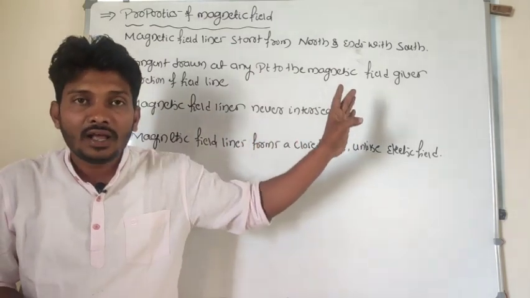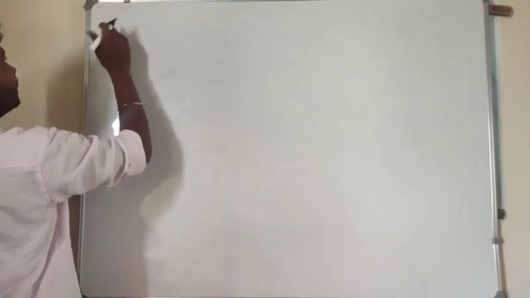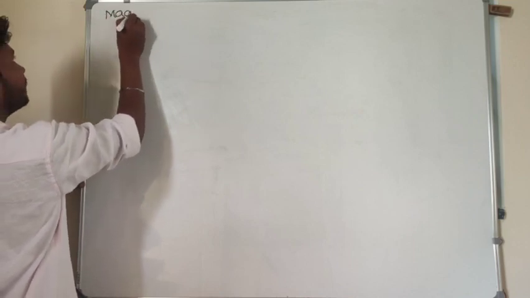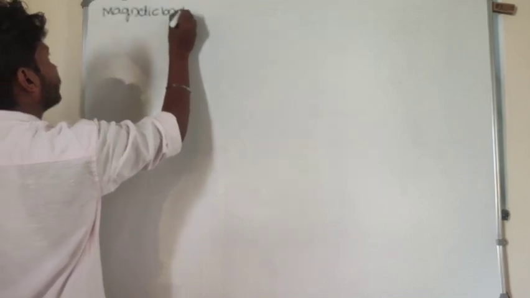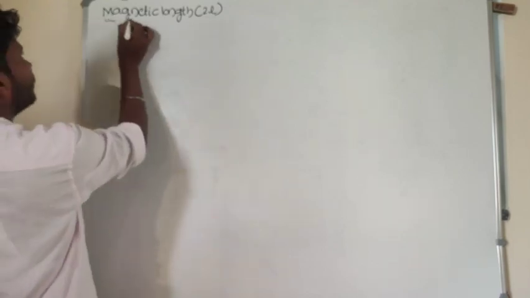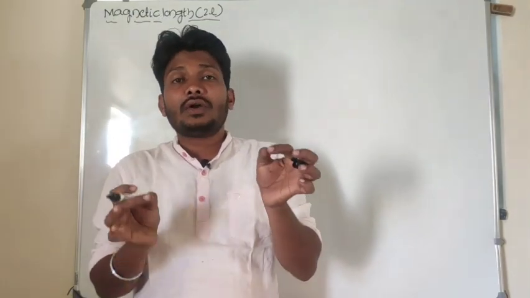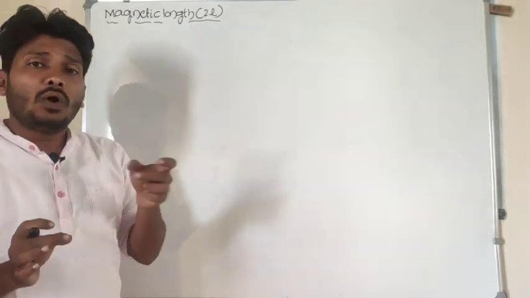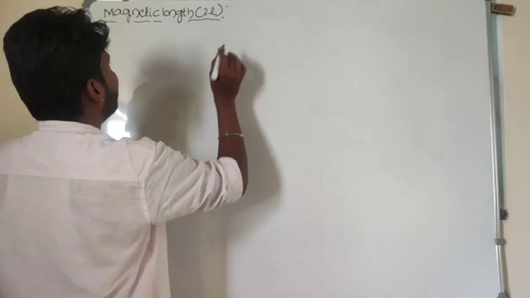So all such aspects we consider here as magnetic length. Like the electric dipole length we discussed, here we have magnetic length. Magnetic length is represented by the letter 2L. What is the meaning of magnetic length here? The shortest distance between the two poles we can consider as magnetic length. What are those two poles? One is north, another one is south. So how to define magnetic length here?